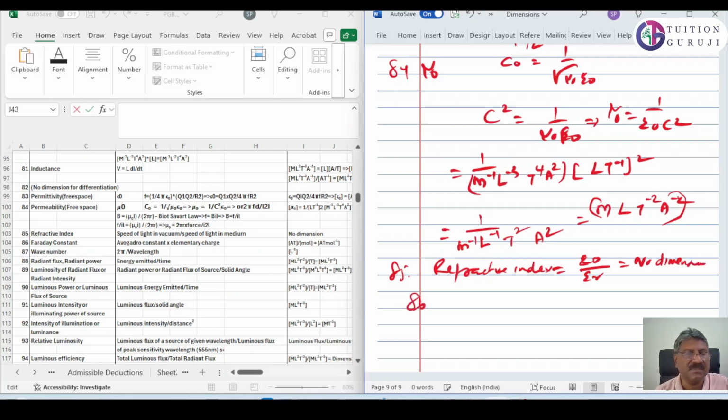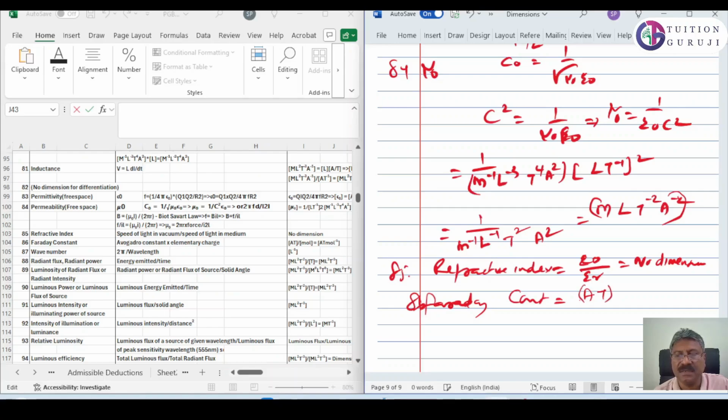Now 86 is Faraday constant. Faraday constant is Avogadro number into elementary charge. The charge is equal to A into T, IT.